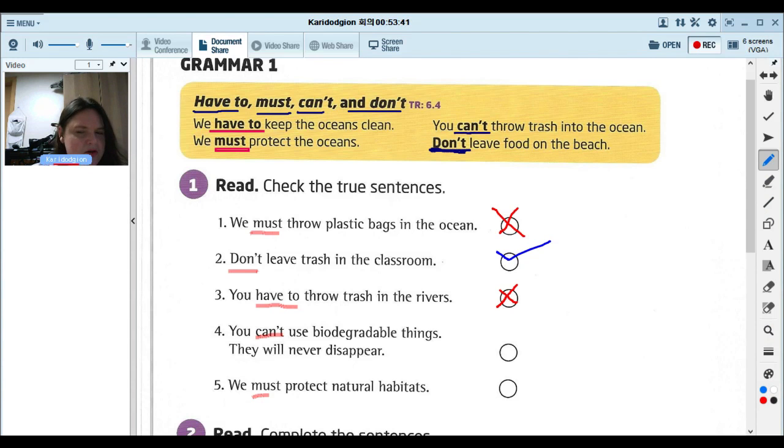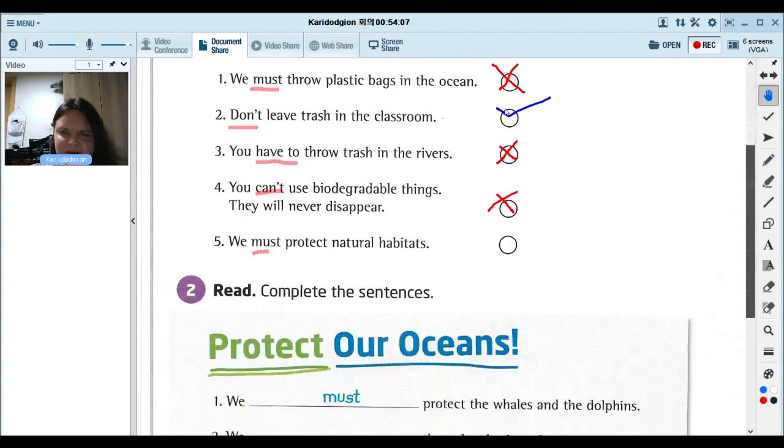Do you know what biodegradable means? Anybody know the answer? Maybe Alan? What do you think, Alan? False. False. You can use biodegradable things. They will disappear. We're going to learn that later. It's a vocabulary word we're learning later.